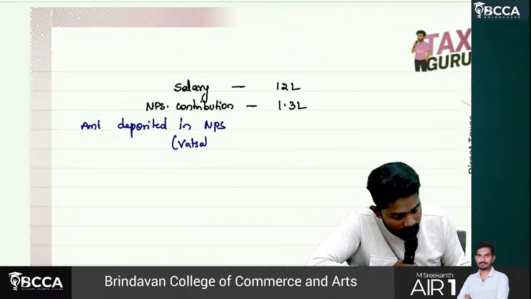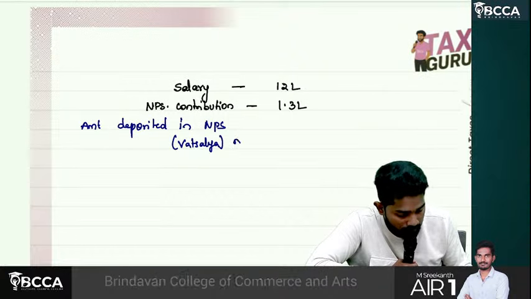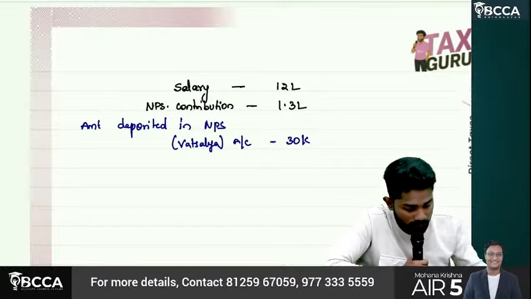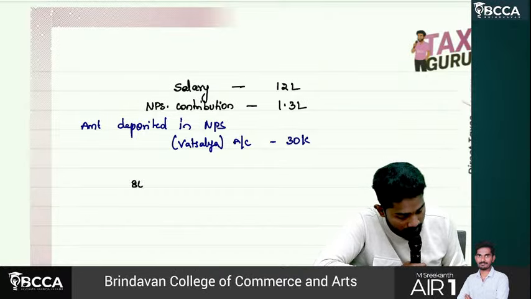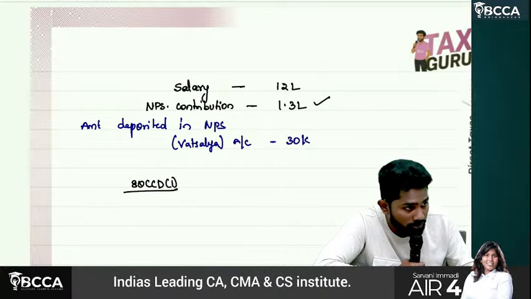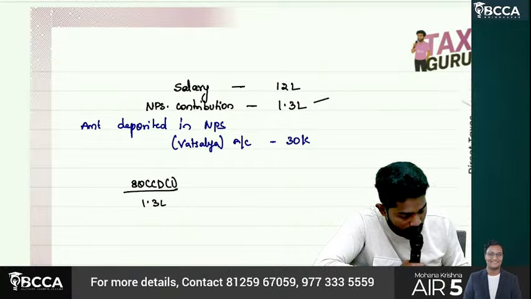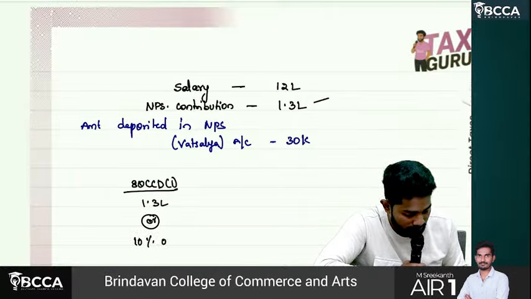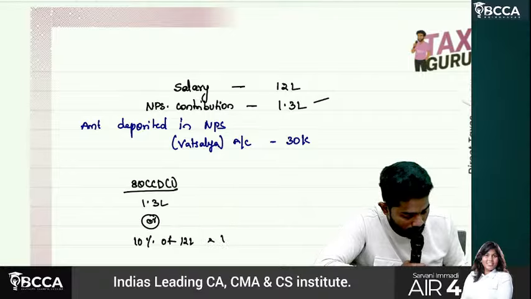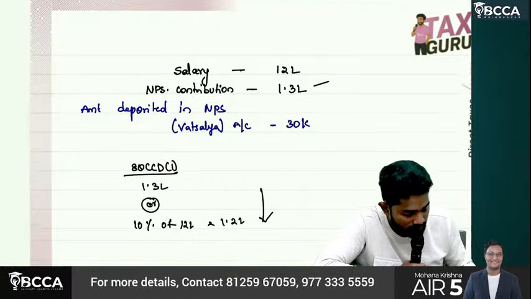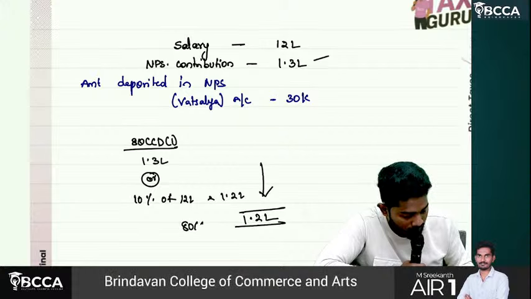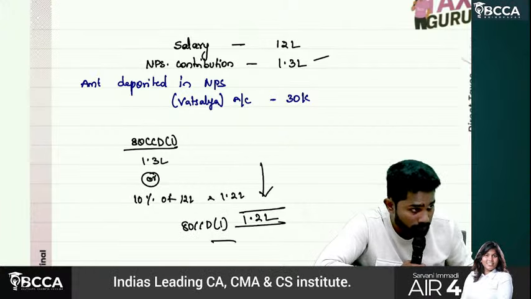Vatsalya is nothing but for the benefit of a minor child. In the NPS Vatsalya account they have deposited 30,000. First we should claim deduction under what? 80CCD subsection 1. How much is allowed, sir? Actual contribution 1.3 lakhs or 10% of salary, 10% of 12 lakhs, now how much? 1.2 lakhs. Out of these two, whichever is lower, now how much is allowed? 1.2 lakhs is allowed under 80CCD subsection 1. This is right.